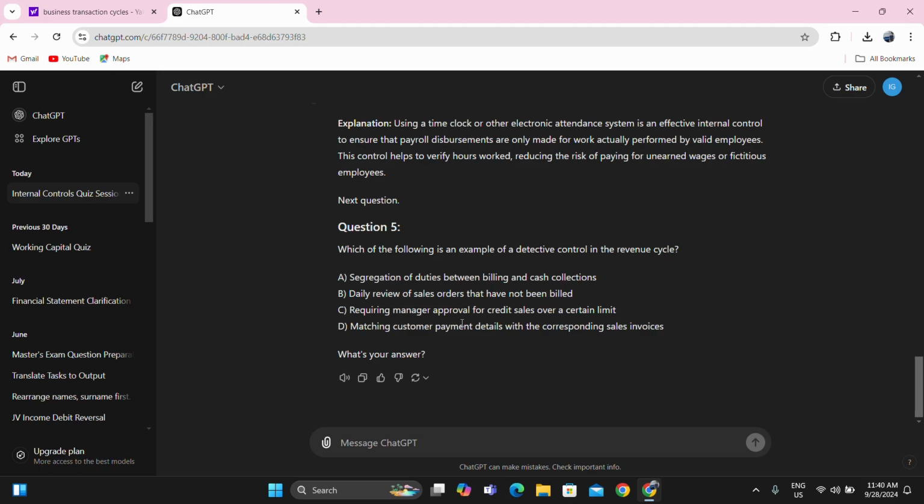Matching customer payment details with corresponding sales invoices. This is actually a detection, a detective control in the revenue cycle. So we only have B or D. Actually, sales orders, sometimes it should not be billed because it's still a sales order.